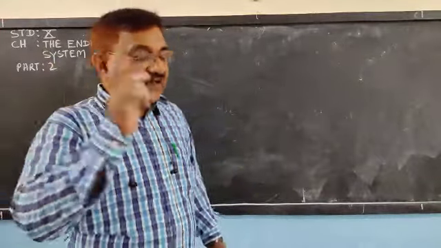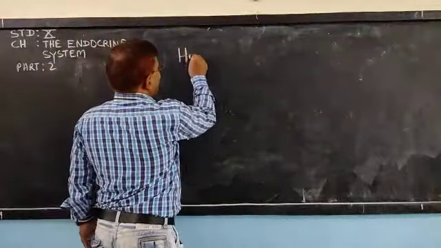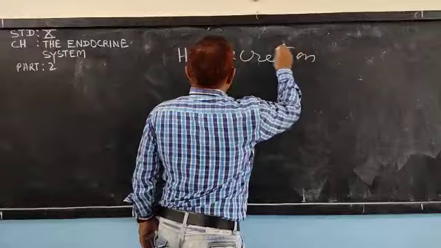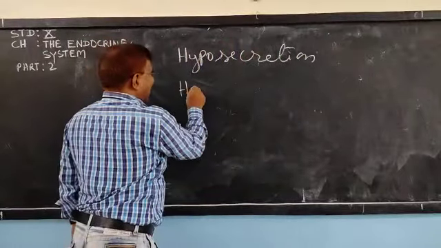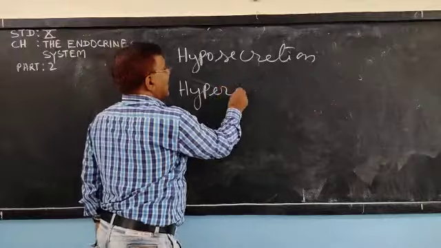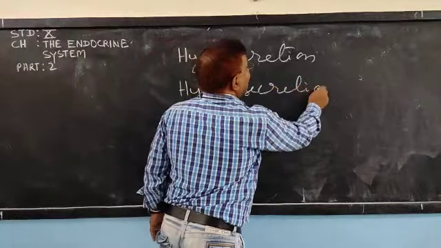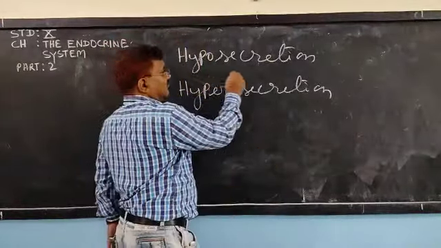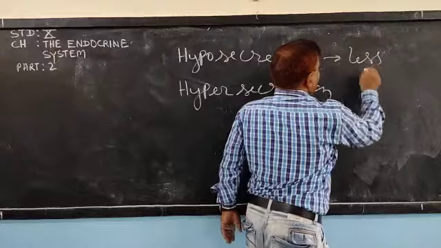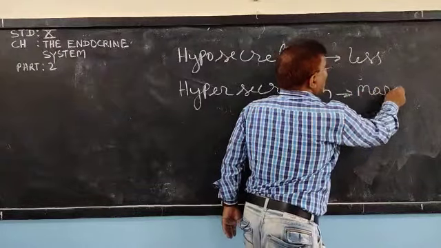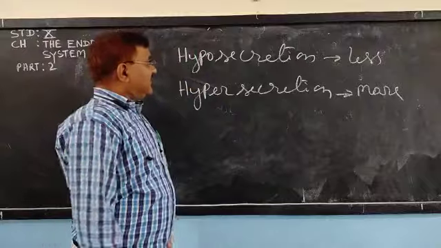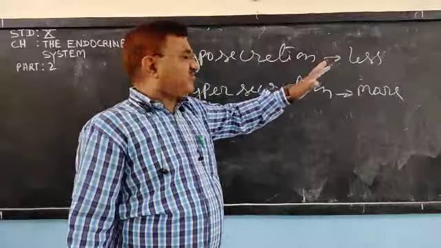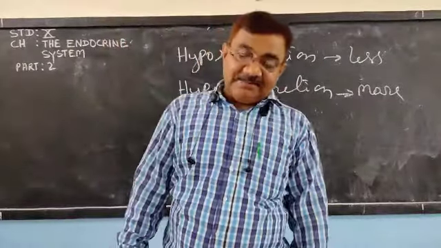If less amount, that is called hyposecretion, and in more amount, that is called hypersecretion.